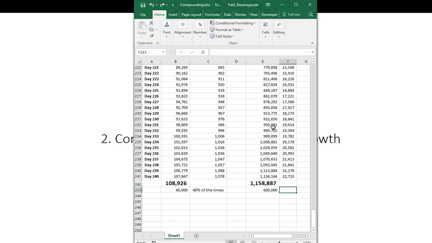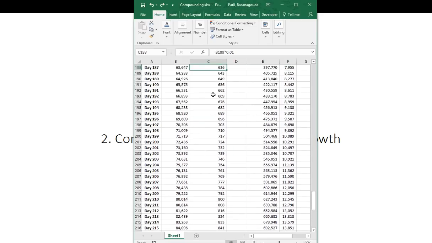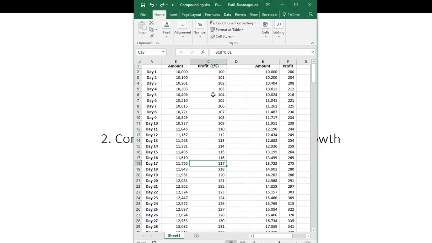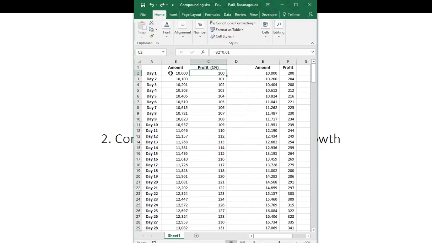This is all theoretical, but in order to get this, you should be very, very dedicated, and more than that, you should be very disciplined. Very disciplined meaning, you are saying that every day you are going with 1% or 2%, whatever the number is. So you are targeting 1%, 2%. Assume that you have started a trade on this day with a profit of 1%. Now if the share starts going against you, there is a chance of loss in that case.